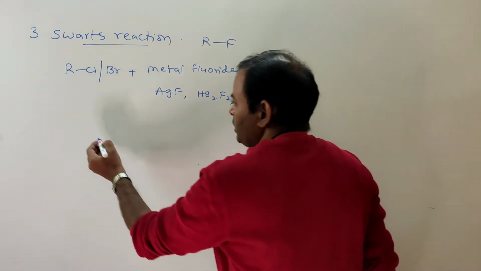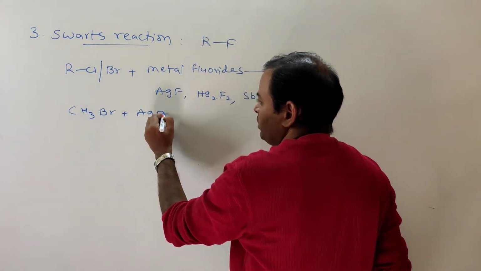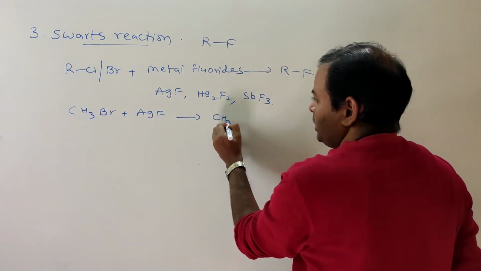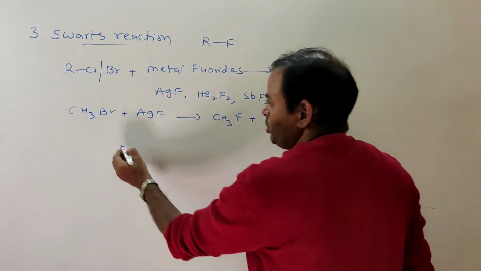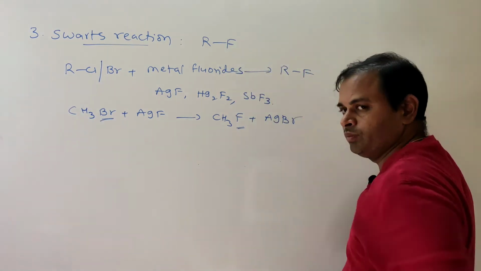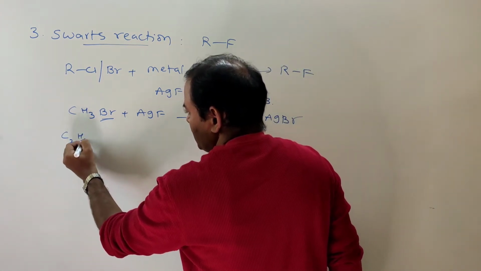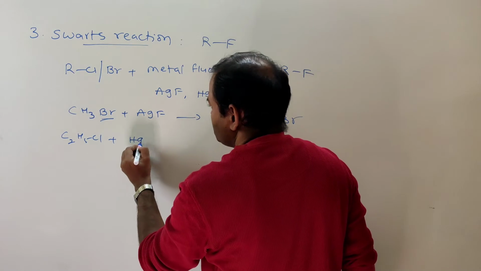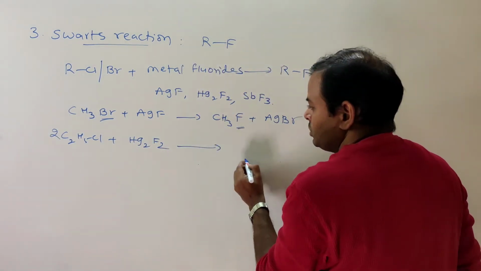If you take CH3Br plus AgF, that gives CH3F plus AgBr. So bromine is substituted with fluorine. This is the Swarts reaction. If you take C2H5Cl plus Hg2F2, 2 moles, what does it give?